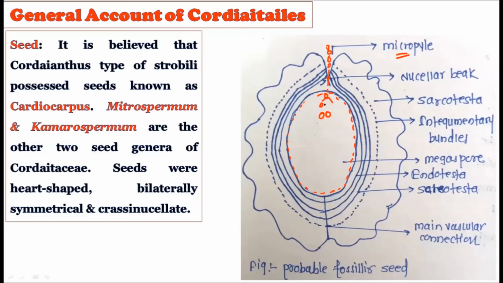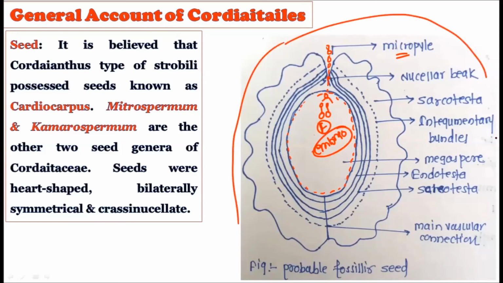Once the pollen grains liberated the sperms, they may have fused with these and fertilization occurred. Once fertilization occurred, the embryo was created, and then this embryo got converted into this whole seed. This is the probable fossil seed of the Cordaitales, created after fertilization.